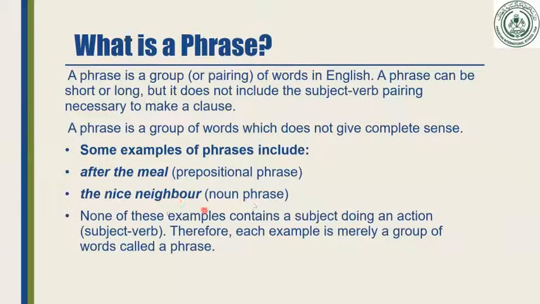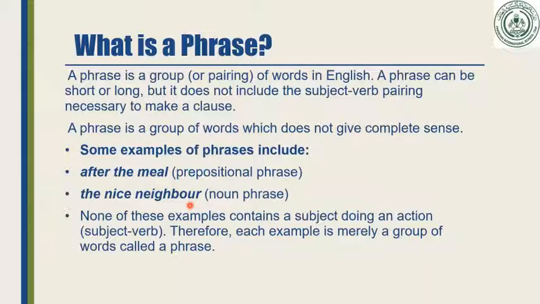This is a noun phrase actually, but you cannot find any verb over here. Even you cannot find any subject over here. The is an article, nice is an adjective, neighbor is a noun. So in both examples, after the meal and the nice neighbor, there is no verb and no subject.